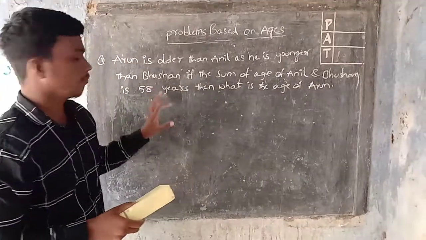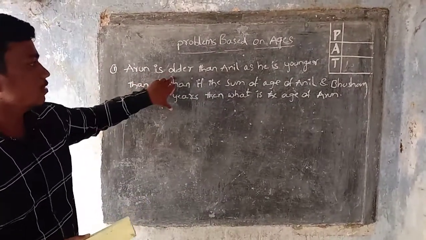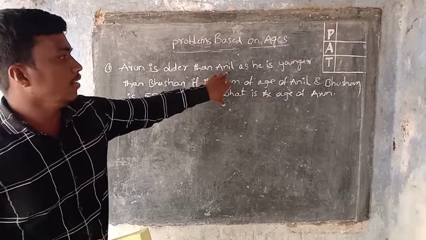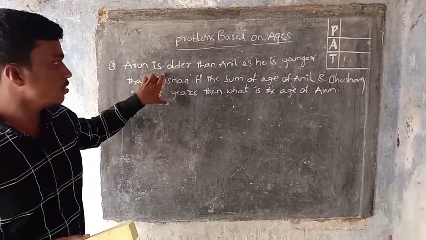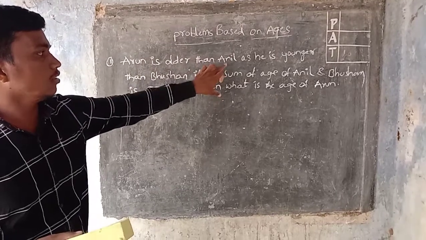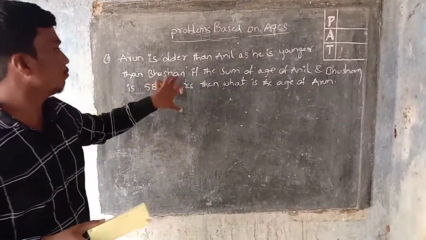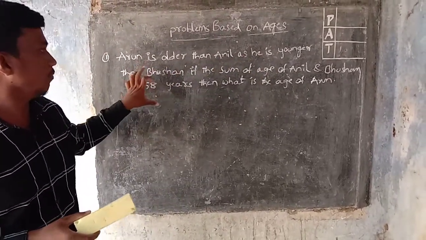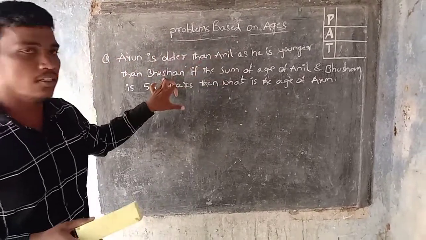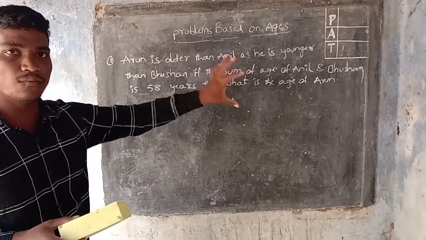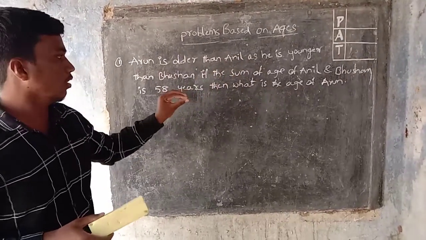Problem 1. Arun is older than Anil as he is younger than Bhushan. Here in this problem, the age differences among Arun, Anil and Bhushan are the same.